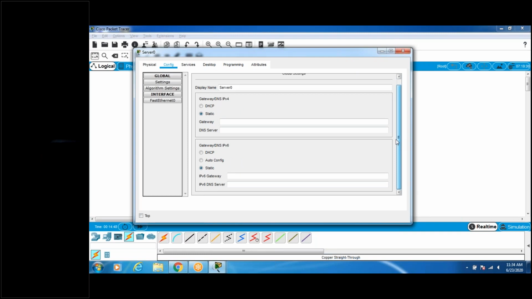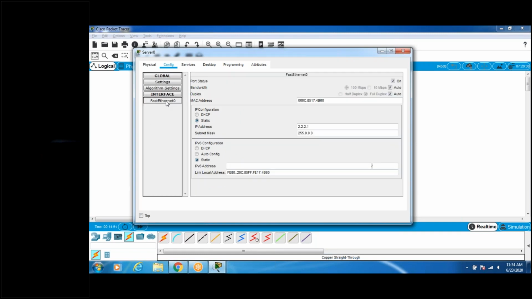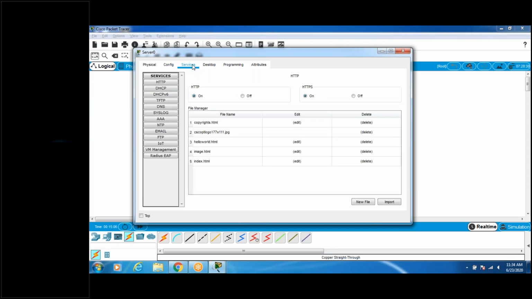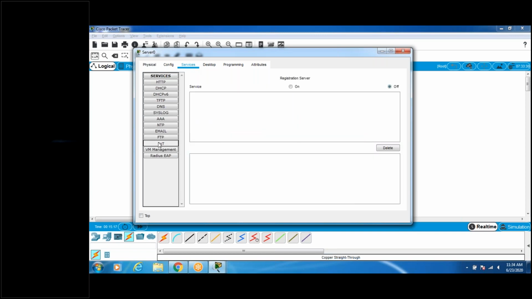Fast Ethernet 0. Yes, sir. Fast Ethernet 0, I've given 2.2.2.1, sir. Okay. Shall I go for services? 2.1. Now go to services. Yes, sir. IoT. Register server. Yes, IoT. Okay, sir. On. Okay, on. Shall I close it, sir?